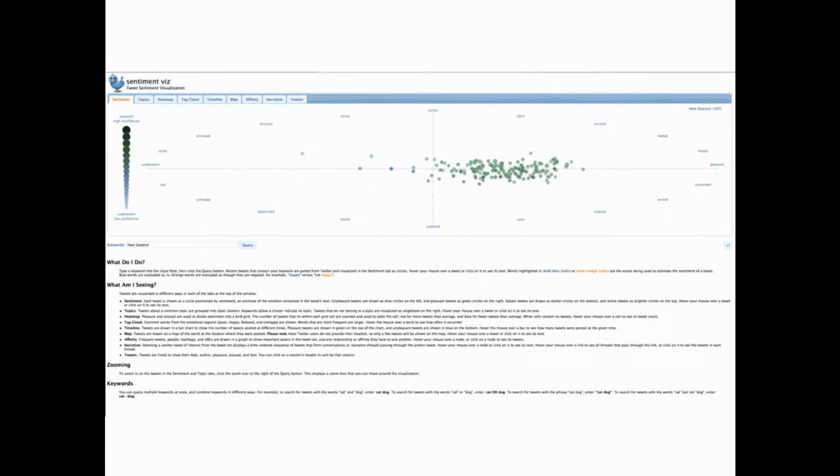And here's an example of that. This is a tool that lets you type in any keywords you want and then it classifies them according to sentiment. So, for instance, if I type in New Zealand, it loads the tweets from Twitter and it's going to tell us which ones are positive, so those are the green ones over here, which ones are negative, so those are the blue ones.